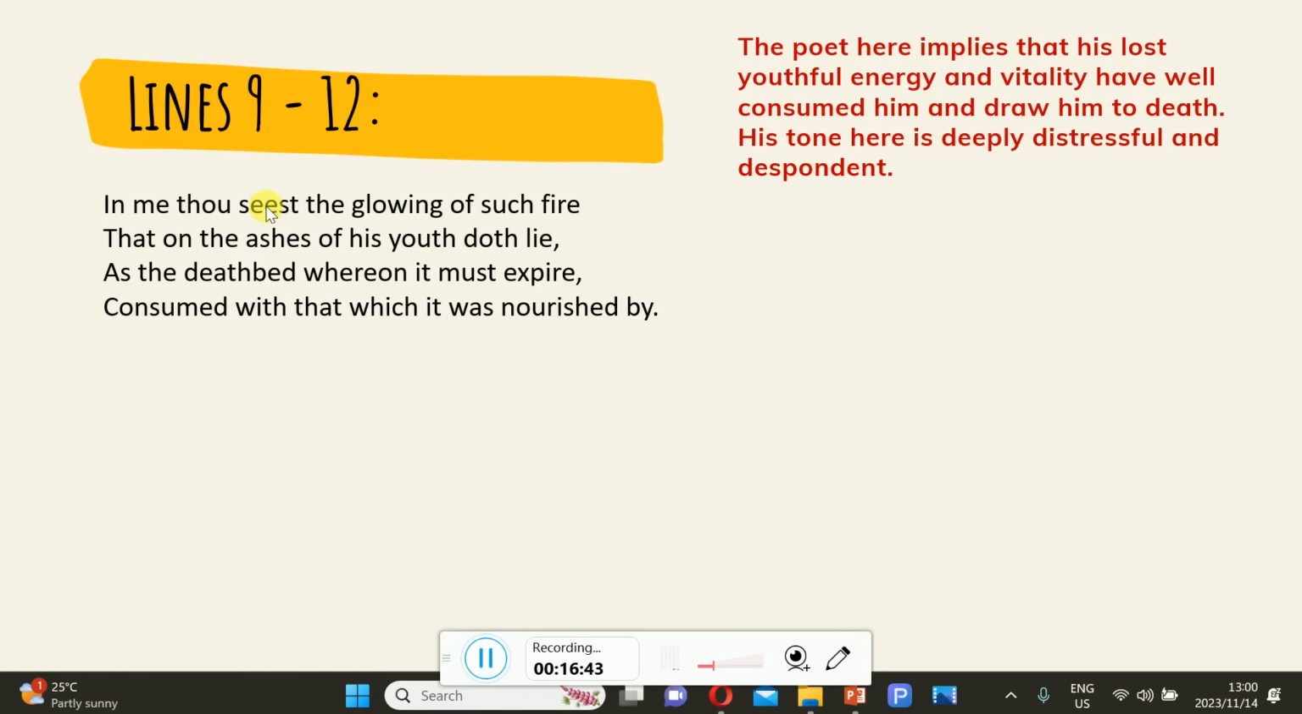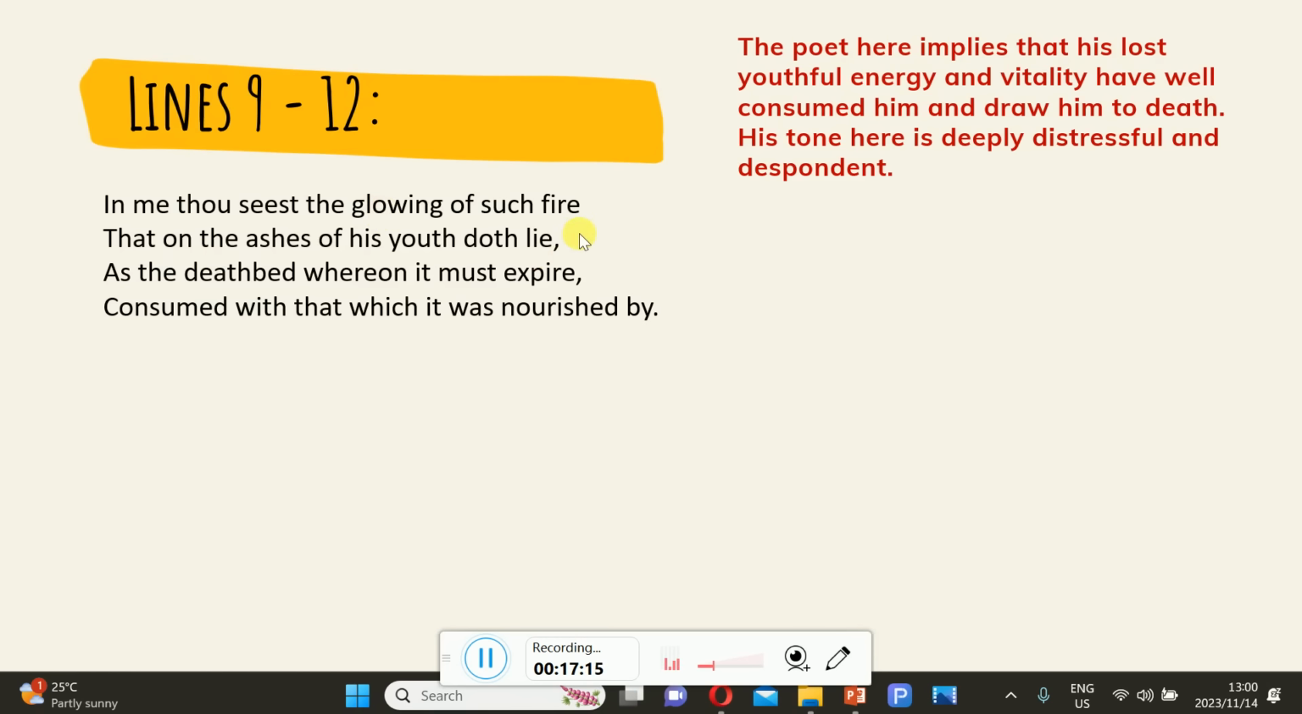"In me thou seest the glowing of such a fire." So here the word glowing is a contrast of darkness and dying, like what we have been reading in the second quatrain. Now anything that glows has a positive connotation, right? Whenever someone says you are glowing up, it means your appearance is beautiful. But what does he refer to here when he says "in me thou seest the glowing of such a fire"? He is now reminiscing about his youth, that on the ashes of his youth doth lie.